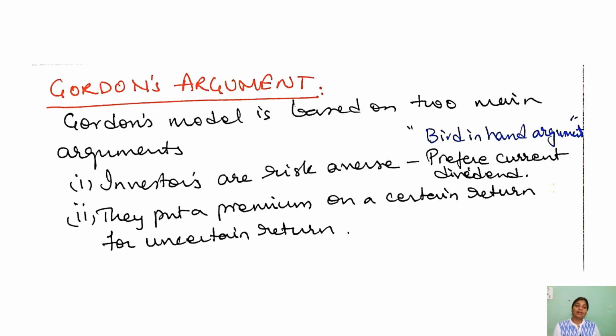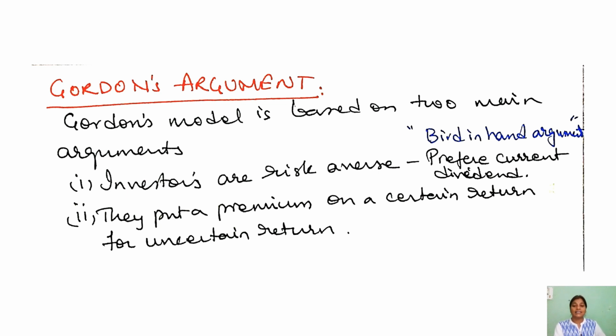The difference between Walter's model and Gordon's model lies basically in these two main points. The first point says that investors are risk averse. That means they are not risk taking, so they prefer current dividend rather than retained earnings. The current dividend is more preferable. This argument is also called the bird in hand argument. That is, the current dividend is preferable when compared to the retained earnings.